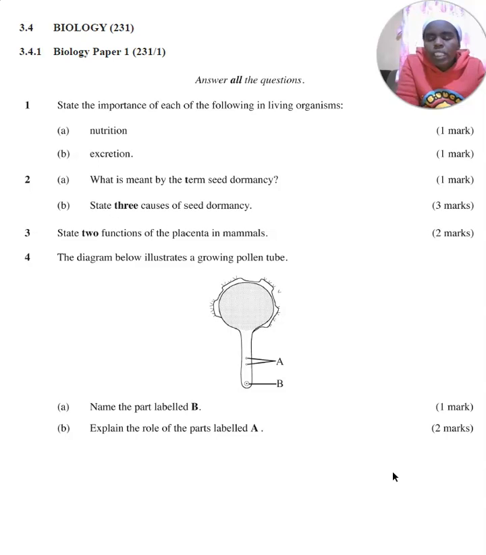Number 4, you've been told that the diagram below illustrates a growing pollen tube. Name the parts labeled B, and then you explain the role of parts labeled A. Part labeled B, this part here is the tube nucleus. Function of these two nuclei, those are the male nuclei. One of them fuses with the egg nuclei to form a zygote, and the other one fuses with the polar nuclei to form an endosperm. So we have those two nuclei. One male nuclei fuses with the egg cell to form a zygote, and the other one fuses with the polar nuclei to form an endosperm.